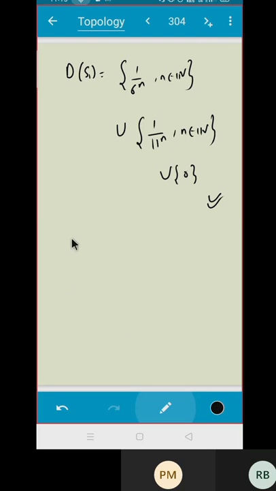What about this set? Can you quickly tell me? The set of all k plus 1 upon 7 raised to n. What is the derived set of this, where k is also a natural number? First of all, I always tell you to try to see the behavior of the set first. Before doing anything, try to see the behavior. You'll quickly get to know what the limit point is. Proof is another part.